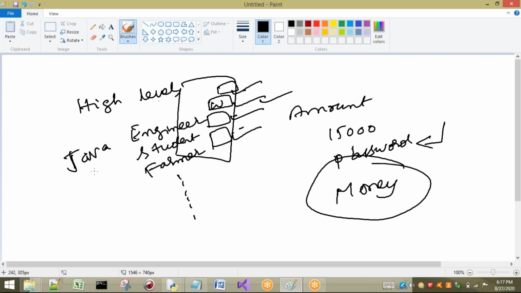So what happens? To withdraw money, if I want to execute a program, for example, an engineer can execute that program so that he will get money. Can a student execute that program, or a farmer or any other layman? Do they know any language? Don't know.